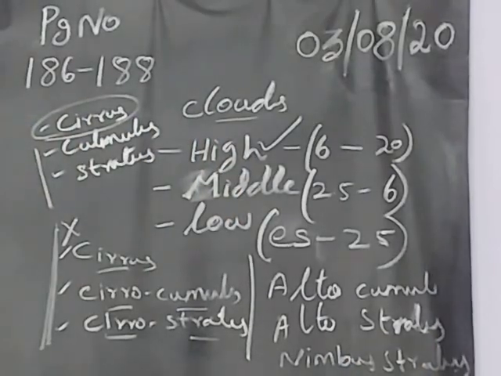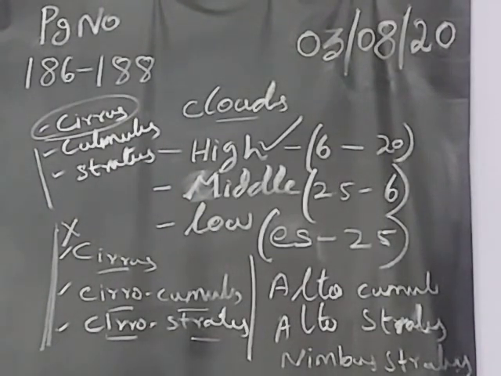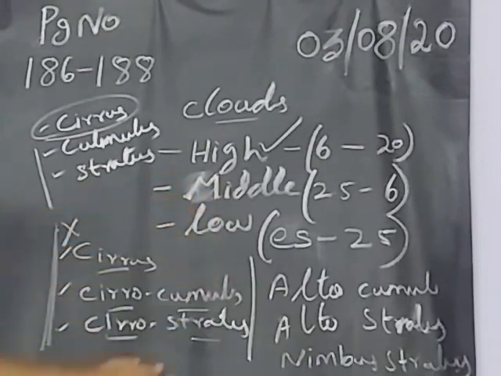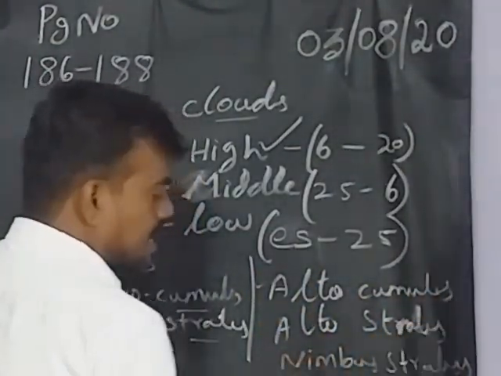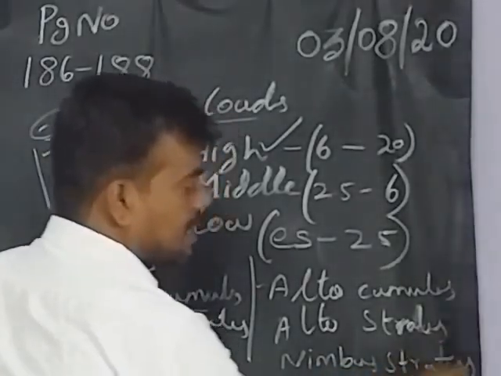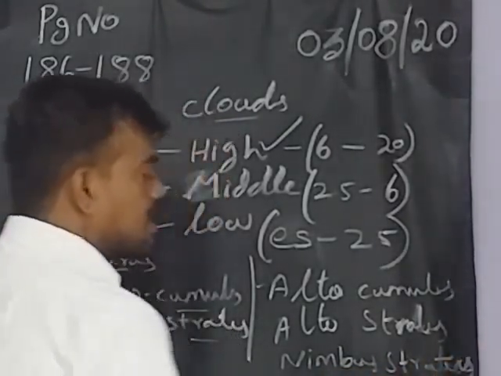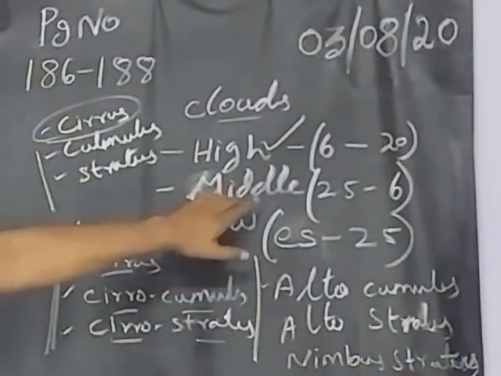These are the categories of clouds we get in the middle cloud.